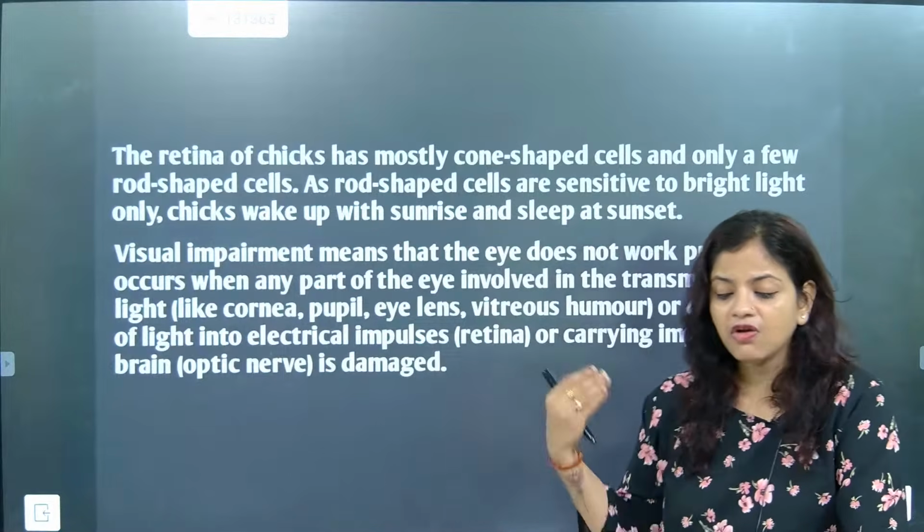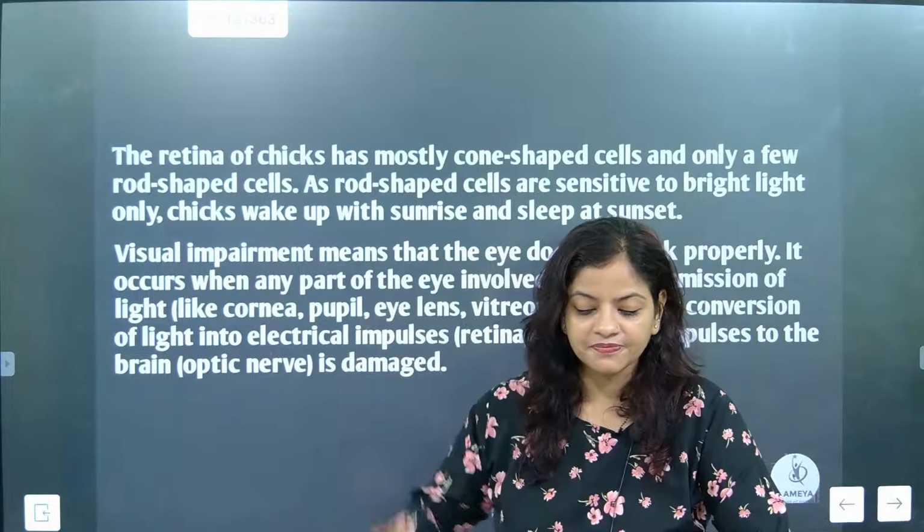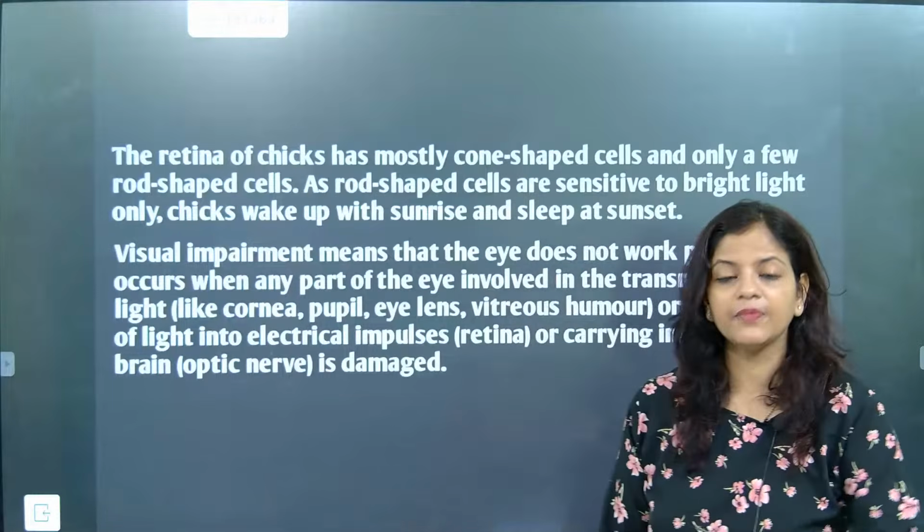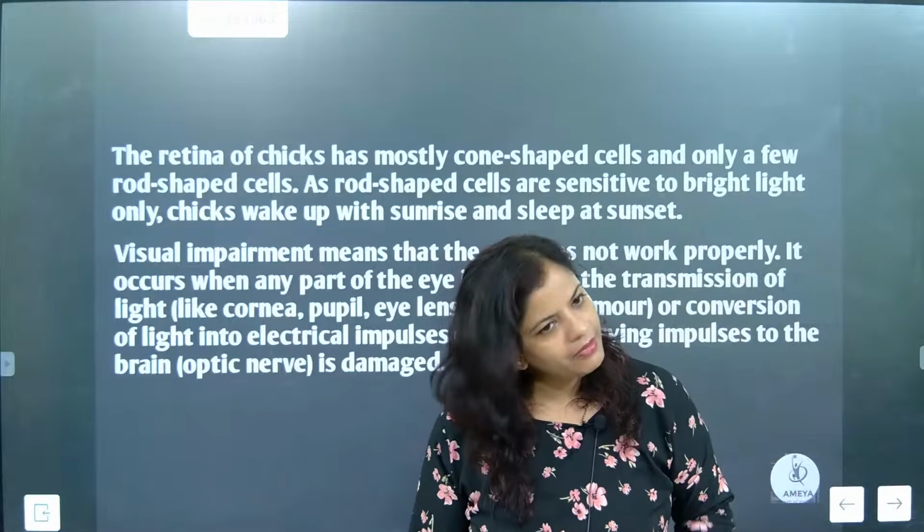What is the meaning of visual? So we see things in the visible range. Absolutely correct, Kavya.